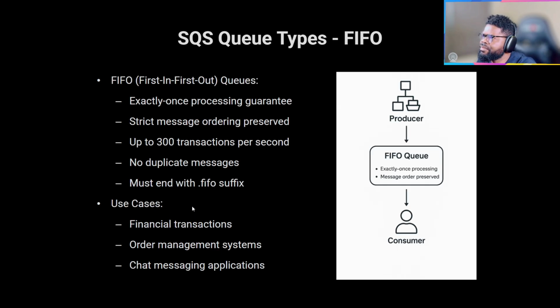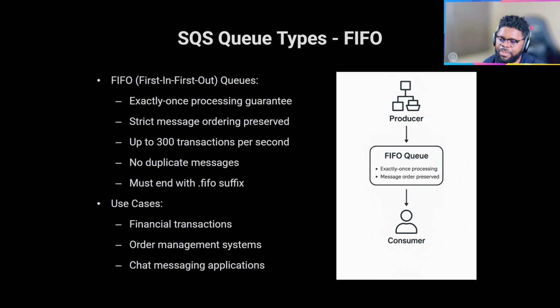So what else? We've talked about standard queue. There is also the FIFO queue, and we're going to see some of these things in the UI. FIFO is just first in, first out, right? I know there are other types of queues like last in, first out, or first in, last out, but this is really FIFO, meaning first in, first out. The other one we saw was at least once processing. This one is exactly once processing, right? So once your message is processed just once. Strict message ordering, that's why it's FIFO. There's an order it has to preserve.